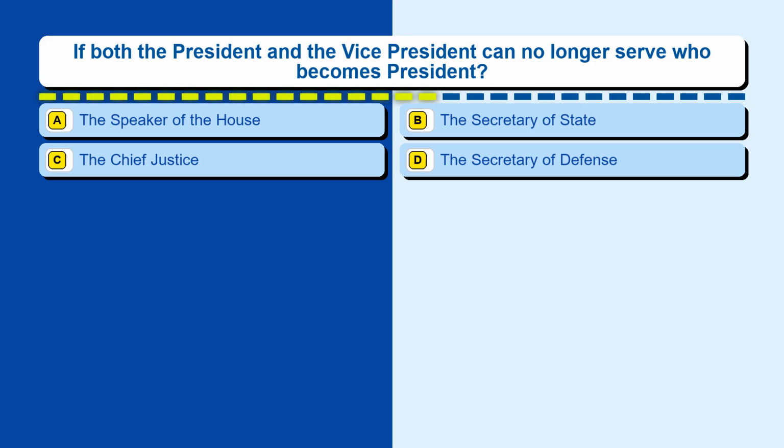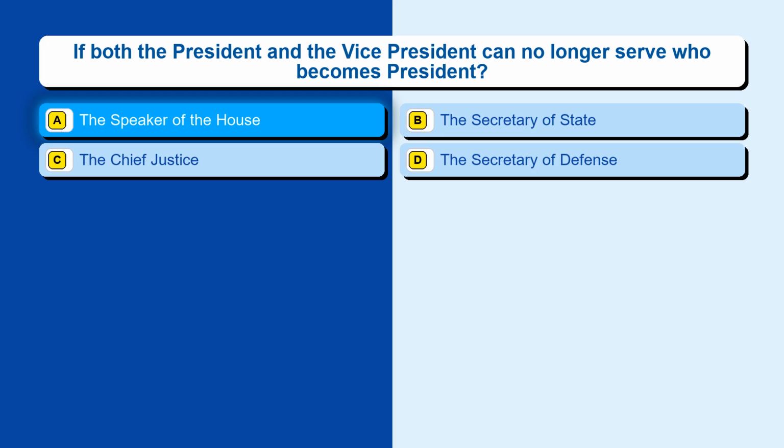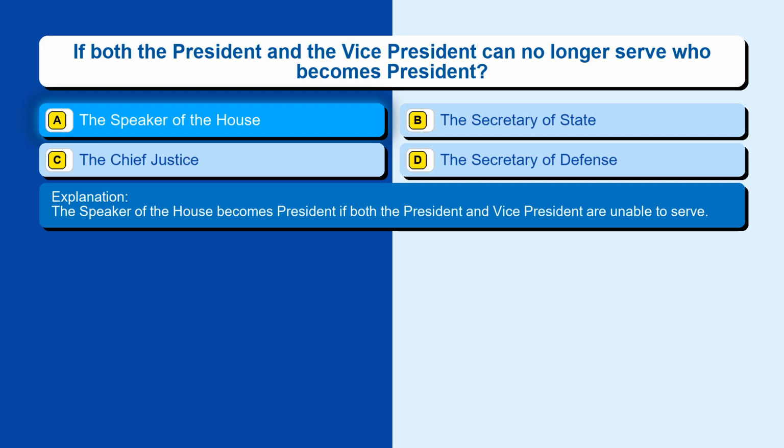Question 11. If both the President and the Vice President can no longer serve, who becomes President? Option A, the Speaker of the House. Option B, the Secretary of State. Option C, the Chief Justice. Option D, the Secretary of Defense. The correct answer is option A, the Speaker of the House. The Speaker of the House becomes President if both the President and Vice President are unable to serve.